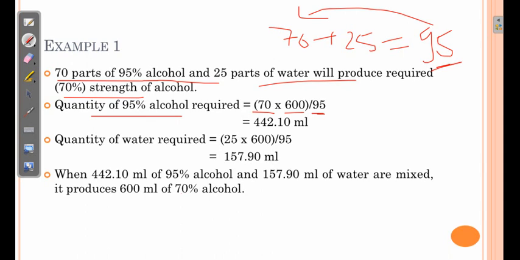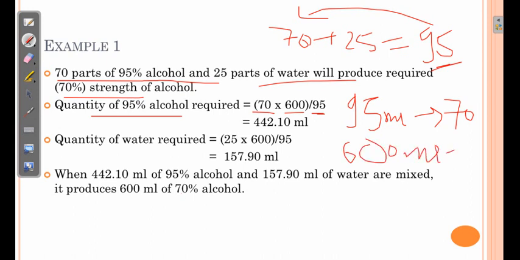We can calculate this by placing the data like this. If we want to prepare 95 ml, we require 70 ml of the 95%. We require 600 ml. So cross multiplication, 70 multiplied by 600 divided by 95. Cross multiplication is known to you.